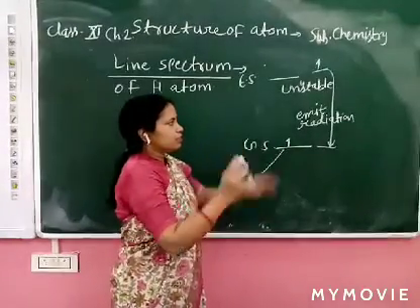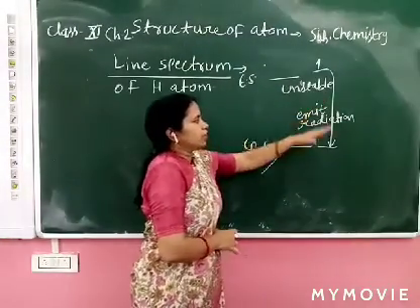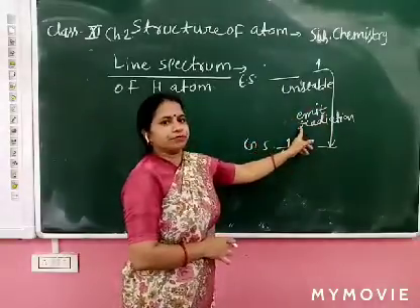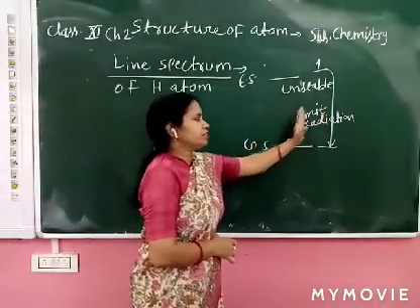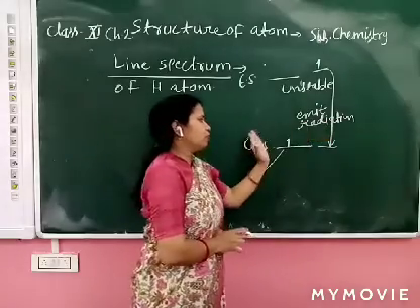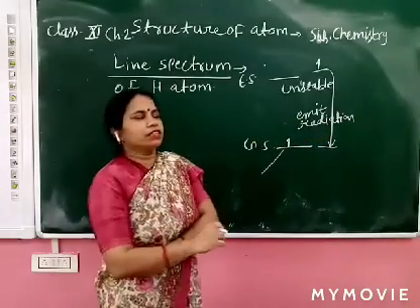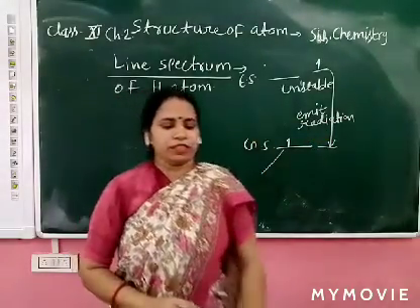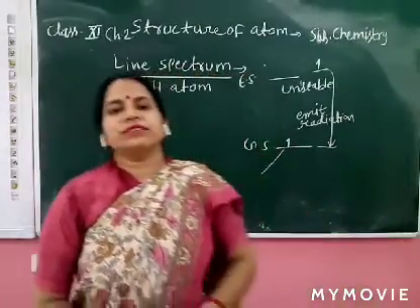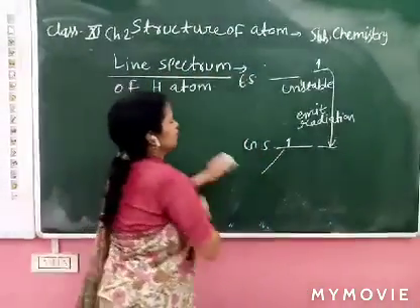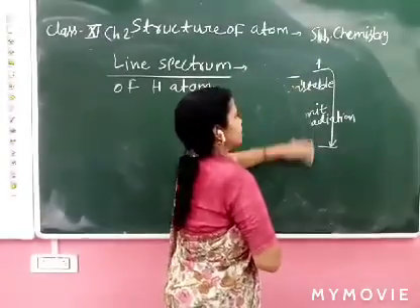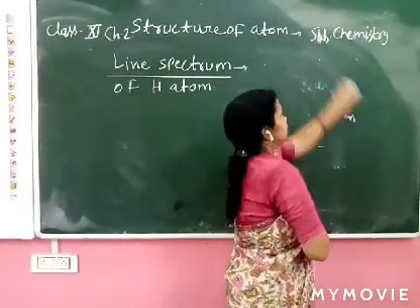Spectra depend on the radiation. If radiation is emitted, then emission spectra. If radiation is absorbed, then absorption spectra. So in a hydrogen atom there are line spectra, which are discontinuous spectra.